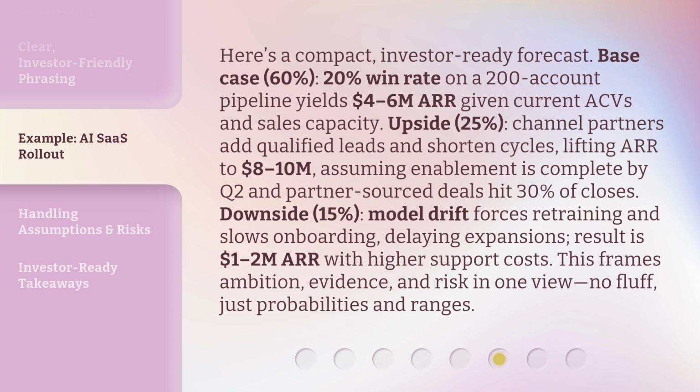Downside, 15%. Model drift forces retraining and slows onboarding, delaying expansions. Result is $1 to $2M ARR with higher support costs. This frames ambition, evidence, and risk in one view. No fluff, just probabilities and ranges.